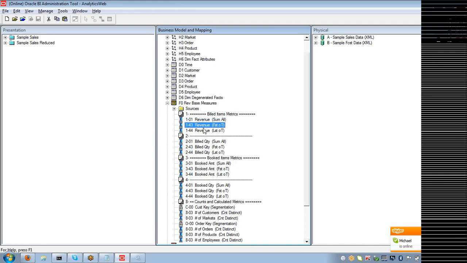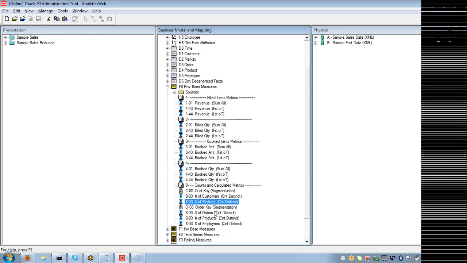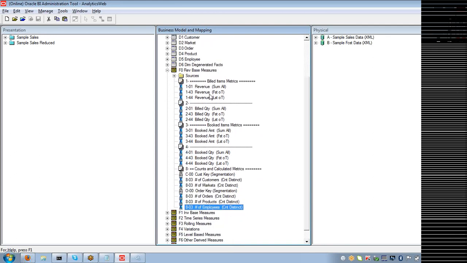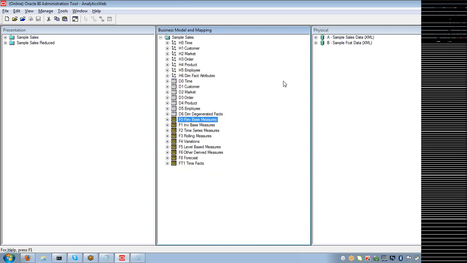Here we create things like revenue first to last, revenue last to first, billed quantity, booked amount, booked quantity, number of customers, number of markets, number of orders, number of products, number of employees. All of them are numerical values, right? Business calculations will obviously be numerical values, called measures or aggregates. So all these business logic calculations are done in the business model and mapping layer.